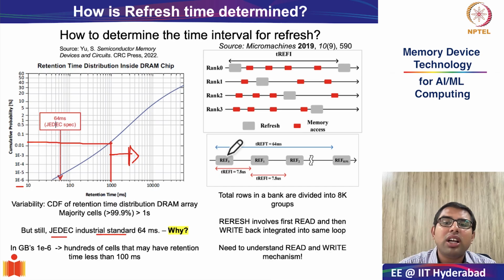Okay, and a very interesting fact to note is, since refresh is happening continuously at such a fast interval, a lot of the area, circuitry overhead and power consumption overhead comes from the refresh of the DRAM cell. It is estimated that in modern day DRAM arrays, almost 30% of the total power consumption is due to the refresh operation. Okay, so now that we have understood at a broader level how you decide the DRAM refresh rates and how this is facilitated at the bank level, let us now see how this is implemented at the cell level.